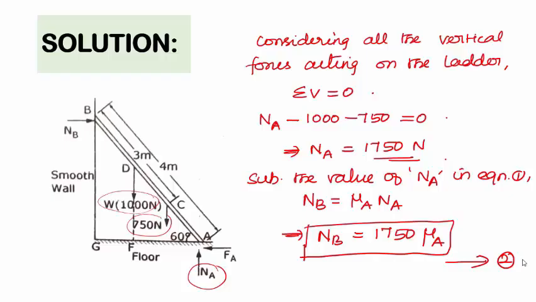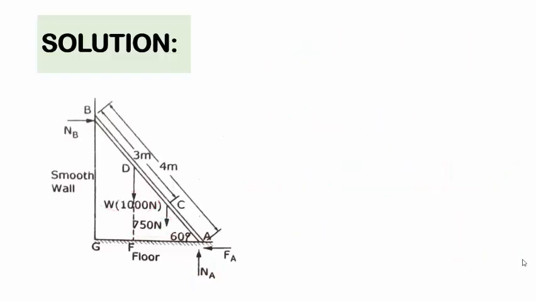Next, considering the third equilibrium condition, that is summation of the moments of all the forces acting at any point on the ladder should be equal to 0. Here I am considering the summation of moments of all the forces about point A is equal to 0. Totally there are 5 force components to be considered.